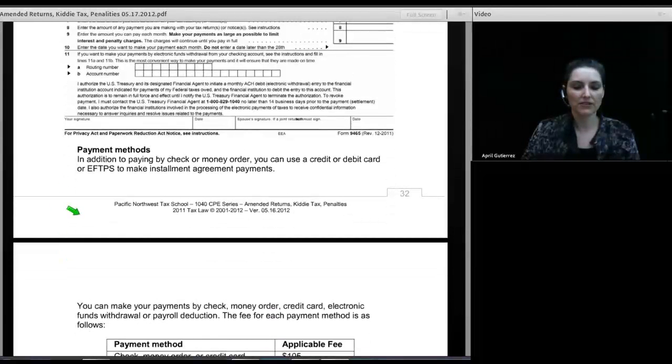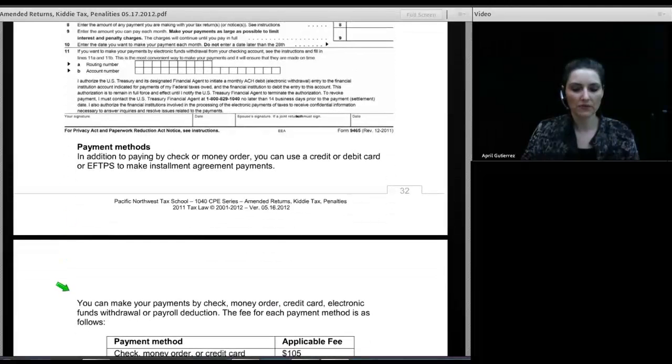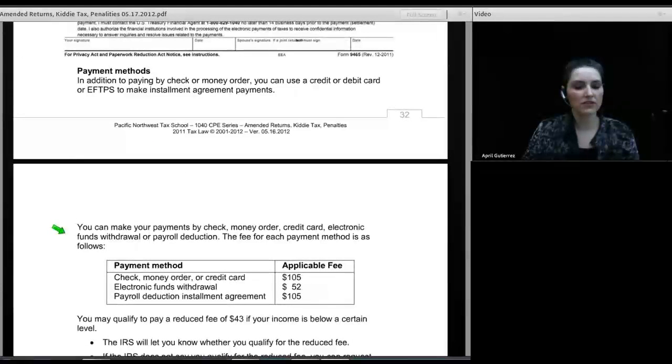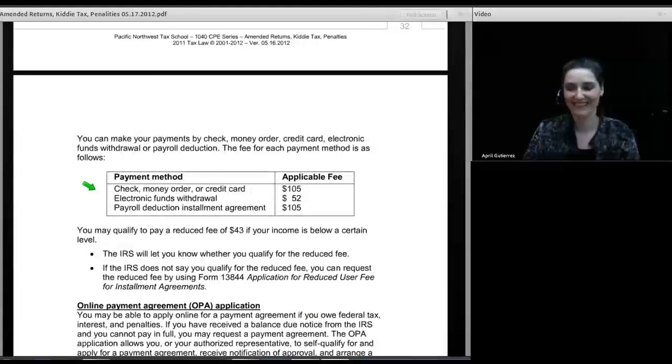You can make payments on your installment agreement in a variety of different ways, including check, money order, credit card, debit card, the electronic federal tax payment system. You can even do it through payroll deduction at work. Well, believe me, if you've got a paycheck and you're defaulting on your taxes, the IRS will come along and do that payroll deduction for you, whether you want it or not. But you can do it that way, voluntarily.